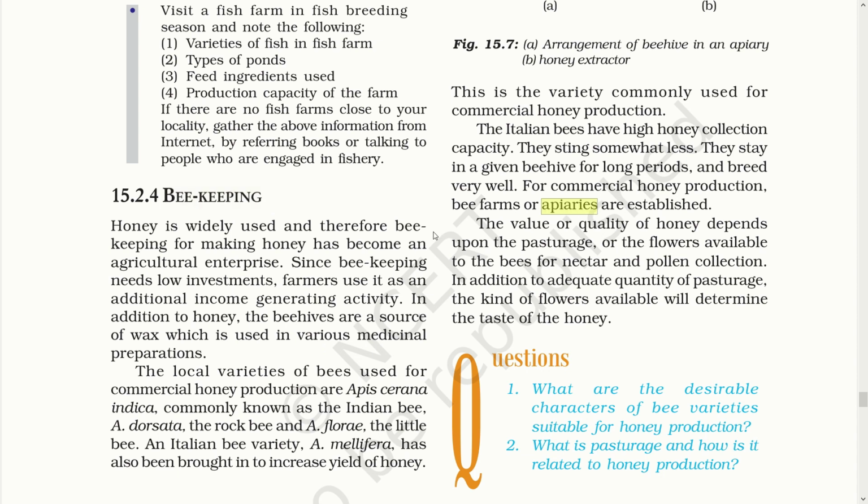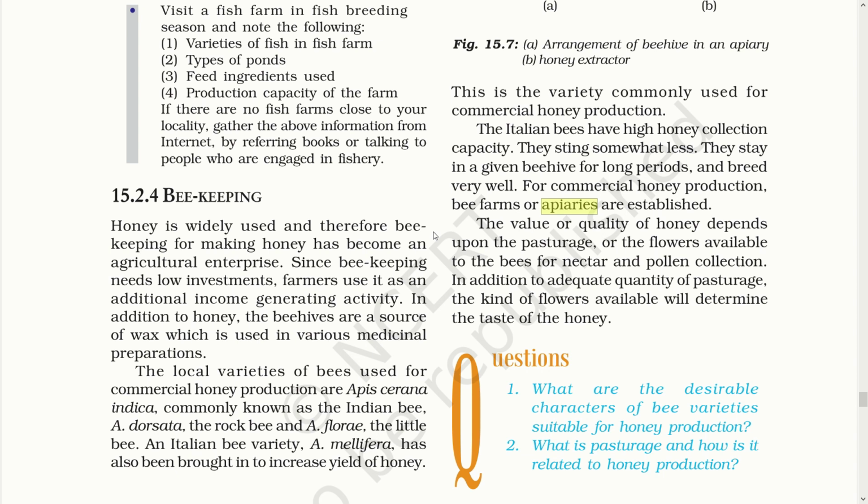The apiary is an extremely low investment business and surely profitable. It serves as an additional income to most of the farmers. Some bees are reared for wax also. There are two types of bees that are reared. A local variety of bees that are usually used to produce honey for commercial gain, and the Italian variety of bees that has some good characteristics.